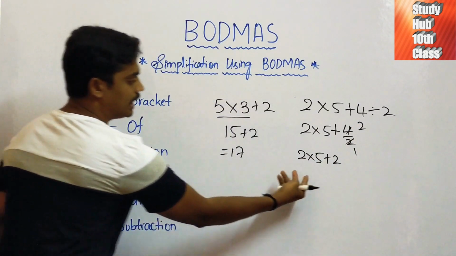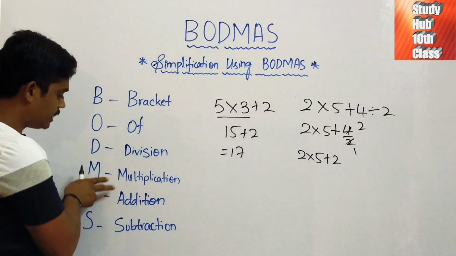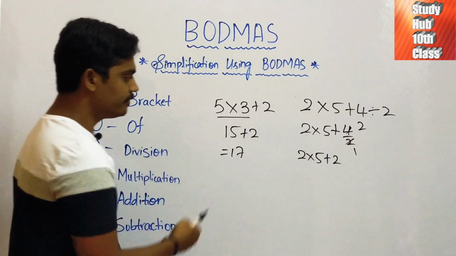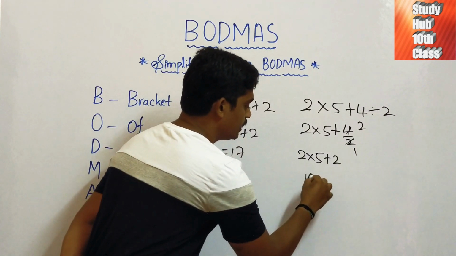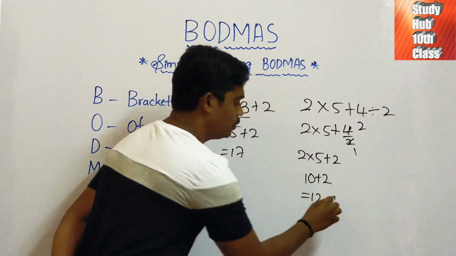Now, again we have multiplication and addition. Multiplication should be given first importance. So, 2 5s are 10. 10 plus 2 is 12.